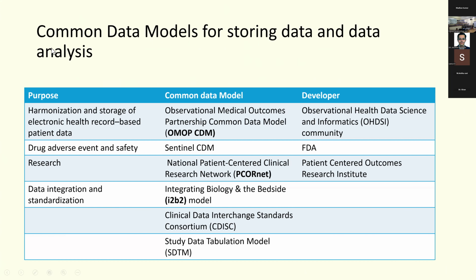Some of the common data models which we use for storing data, mostly if you notice in all our cohort studies, they use something called the OMOP. It's called the Observational Medical Outcomes Partnership Common Data Model. This was developed by the OHDSI. Its basic purpose is to harmonize and store all your electronic health record-based patient data. You have other models also, like the Sentinel CDM, the PCORnet model, and the i2b2 model.